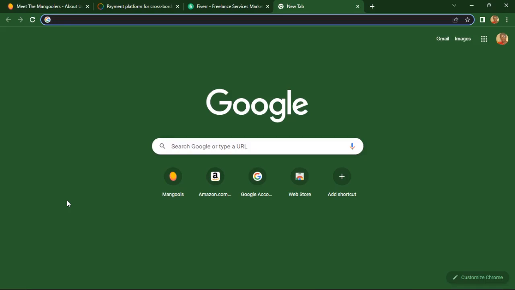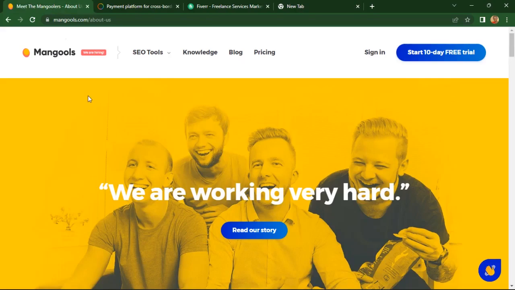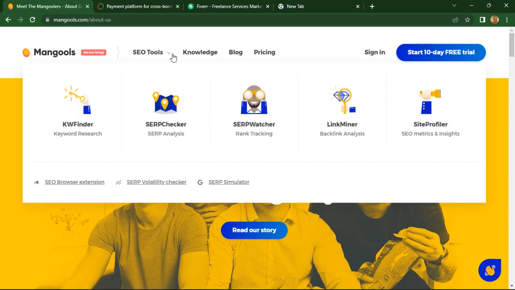So the application number 1 I'll be talking about today, as you all know, some websites do have applications, is actually Mangoose. Mangoose happens to be an SEO tool. It's a website that has a lot of SEO tools.